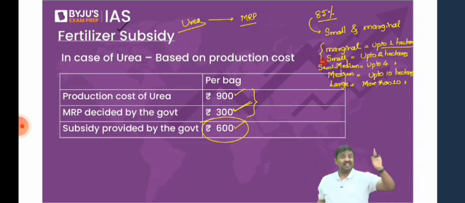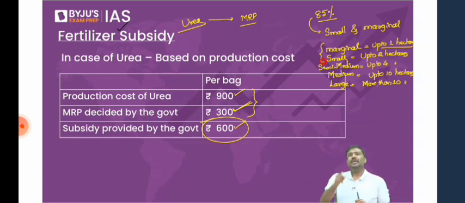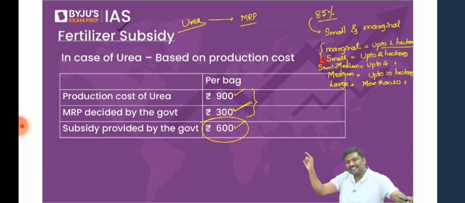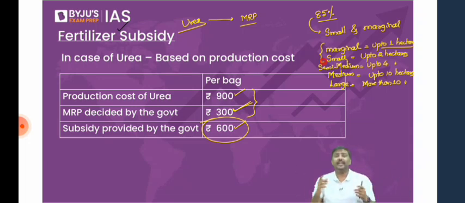Now, some of you will say, it doesn't matter. I want the government to control its revenue expenditure. We will sell it at market prices. If the farmers purchase fertilizer at market prices, you tell me what will happen to food grain prices in the market. Food grain prices will go up. Will it not contribute to inflation? Of course, yes. And always remember this. Whenever you try to increase the prices of these kinds of commodities, which are majorly consumed in the market, it will lead to black marketing.